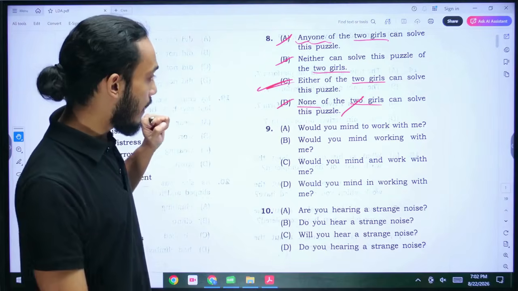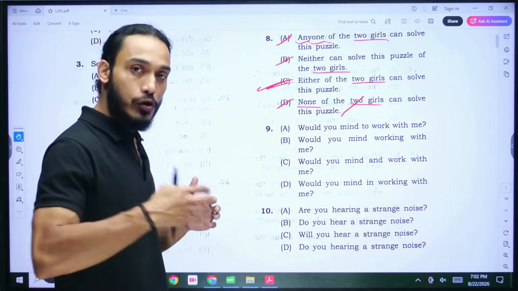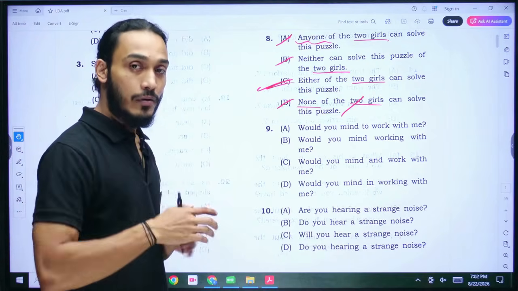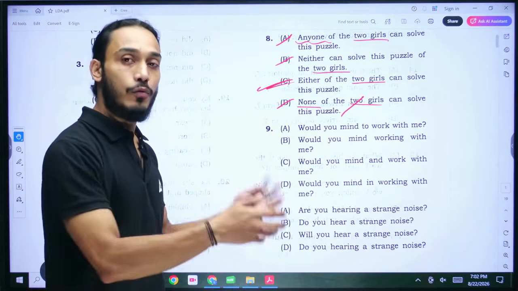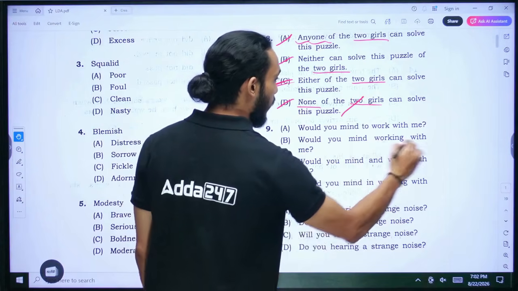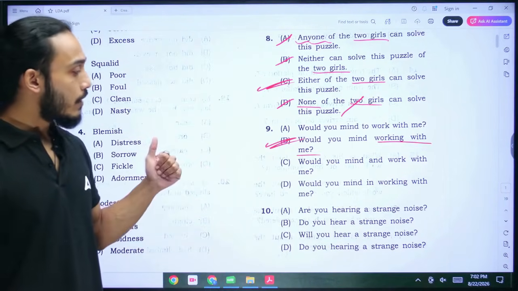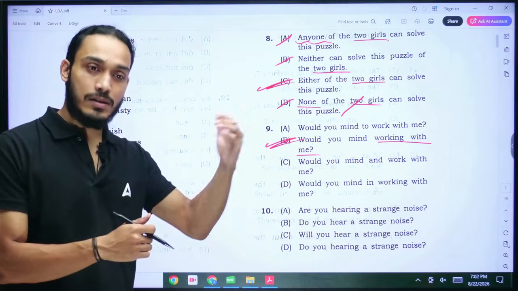The next one, number 9, the correct sentence here would be, would you mind? When you say would you mind, you are asking in terms of a continuous tense. You are asking, would you mind holding this for me? Would you mind helping me out? Would you mind working with me? So working with me, that is option B. That's the correct answer.